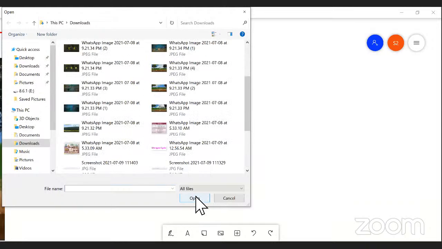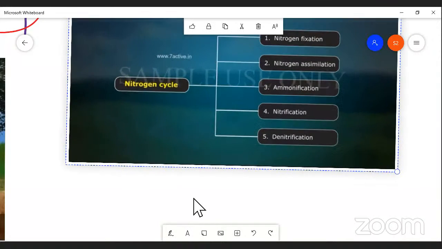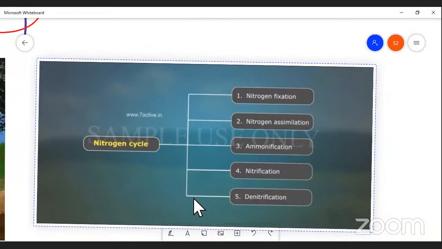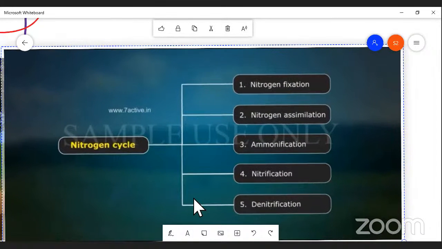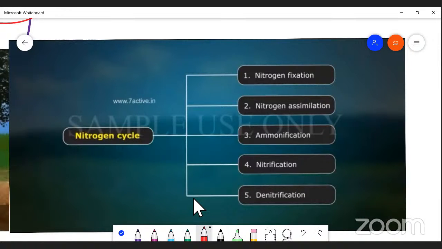Generally, the nitrogen cycle consists of the following processes, by which nitrogen is circulated from living to non-living factors, from one living thing to another, or from biotic to abiotic factors. Let me list them. First of all, the first one is nitrogen fixation.